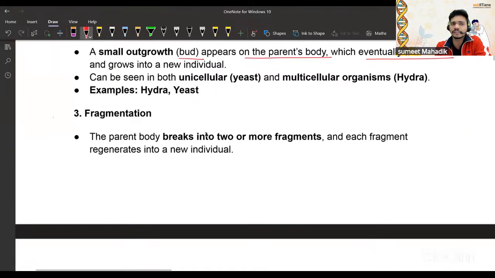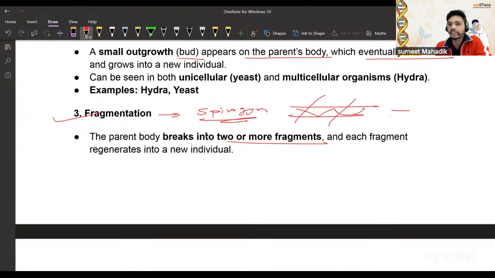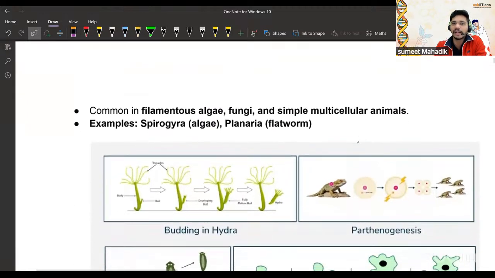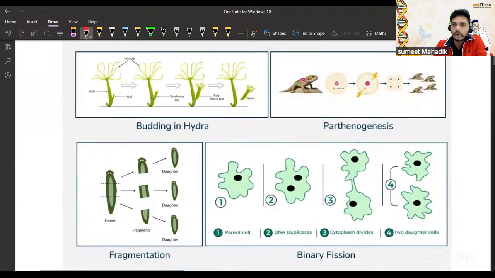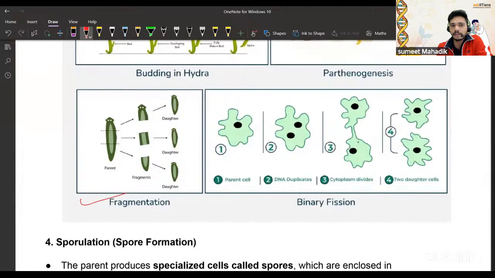Then fragmentation, this is very easy. The parent body breaks down into many fragments. Spirogyra is an example of fragmentation. If it undergoes many fragmentations, each new fragment acts like a new individual. That is Spirogyra and also planaria, a flatworm. These are the examples. So we have come across fragmentation and binary fission, and budding in hydra also.